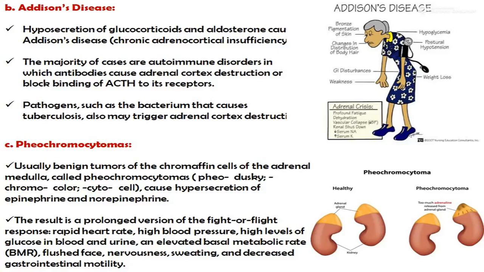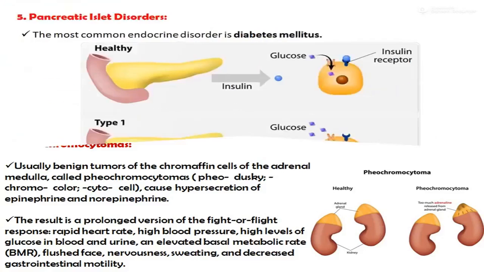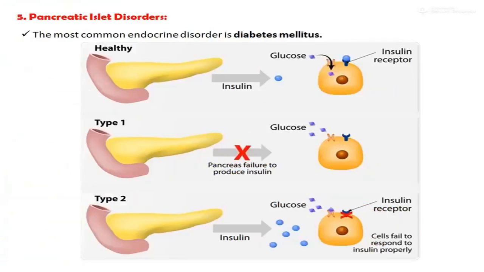Next one is pheochromocytoma. Usually benign tumors of the chromaffin cells of the adrenal medulla, called pheochromocytomas, cause the hypersecretion of epinephrine and norepinephrine. The result is a prolonged version of the fight or flight response: rapid heart rate, high blood pressure, high levels of glucose in blood and urine, an elevated basal metabolic rate, flushed face, nervousness, sweating, and decreased gastrointestinal motility.